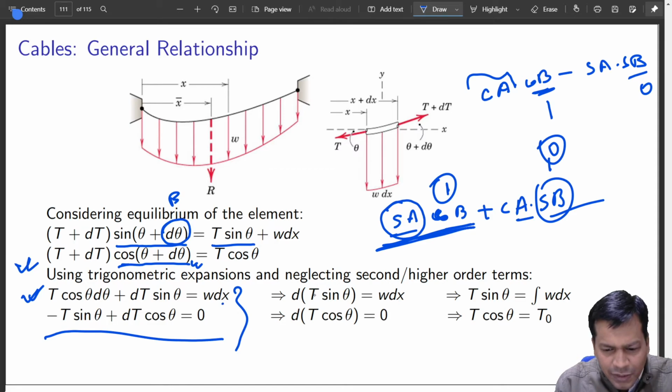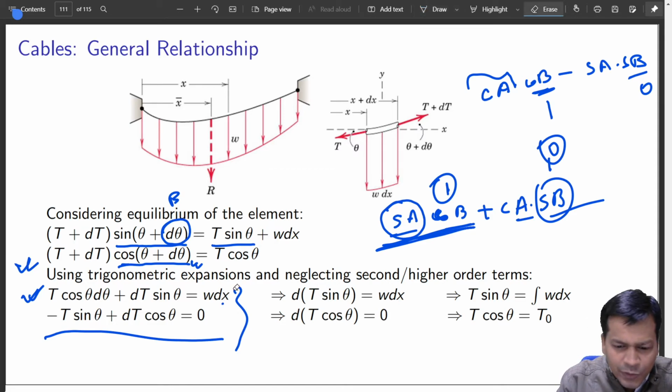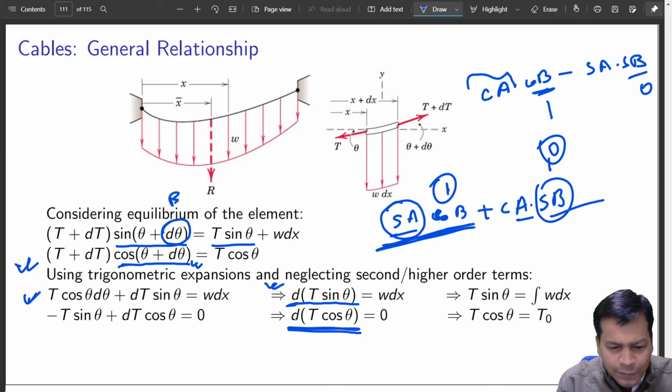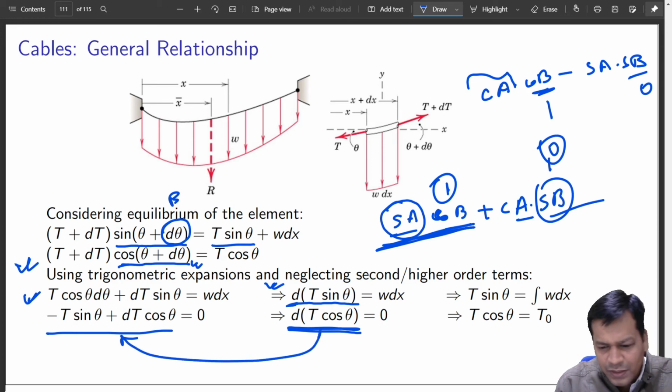And this immediately can be written as the derivative expansion of T sine theta. Is it true? dT first into the derivative of second plus second into the derivative of first. So that is the derivative of this, and this is exactly this. Similarly, the bottom one is a derivative again of that. This is okay?